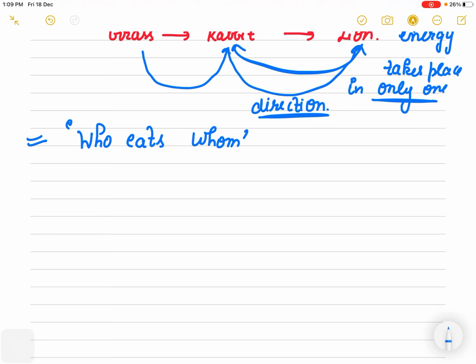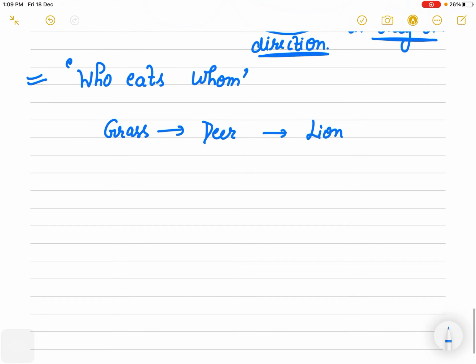So that is how the energy is transferred: from grass the energy is transferred to the deer, and then from deer it is transferred to the lion. Now this was the simple food chain.